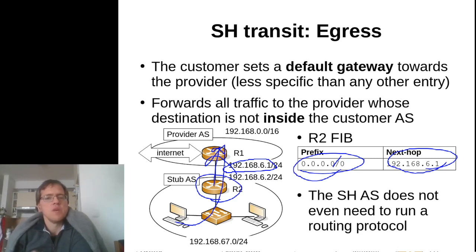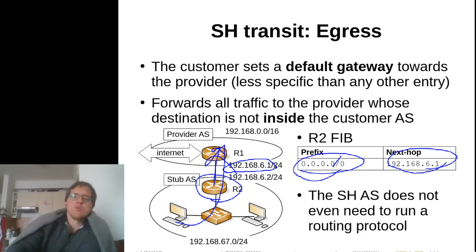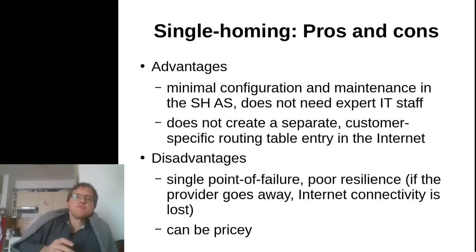So in single homing, the role of the customer is very simple. It does not even need to run OSPF or RIP or anything. It does not even have to exchange routing information with the provider like BGP, because by using a single default gateway, it can manage all its connectivity.